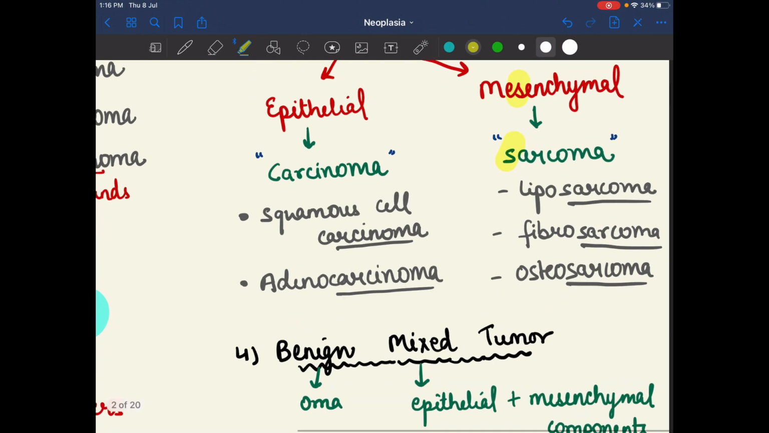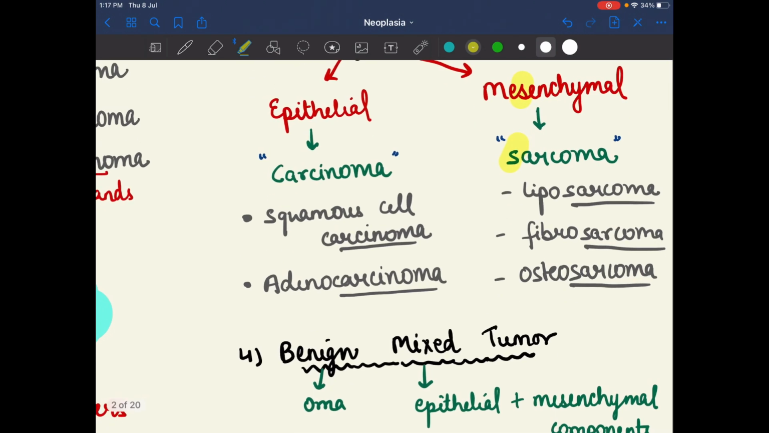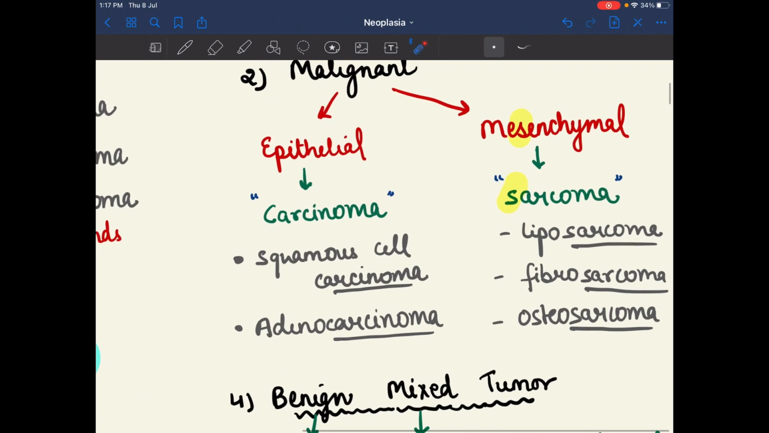The examples in epithelial malignant tumor were squamous cell carcinoma and adenocarcinoma. The examples of mesenchymal tumors were liposarcoma, fibrosarcoma, and osteosarcoma. So these were the malignant tumors.